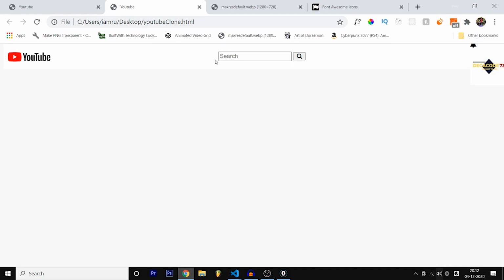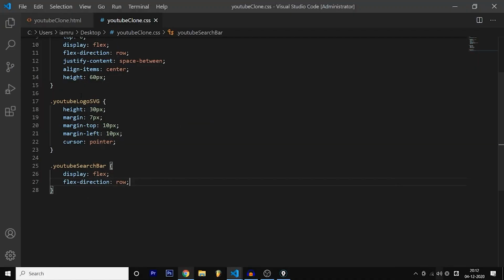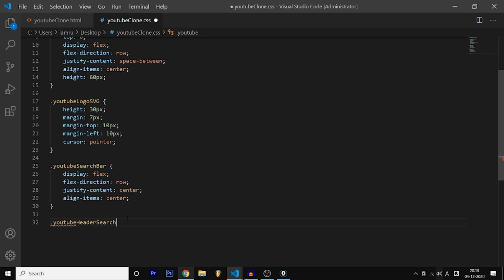So what is the direction? It needs to be this. We don't want the search input and then the icon, right, vertically. So we need horizontally. So that's why we are using flex direction row. And after that we are going to use justify content to the center to make everything centered, and align items to the center. And after that you have YouTube header search input.